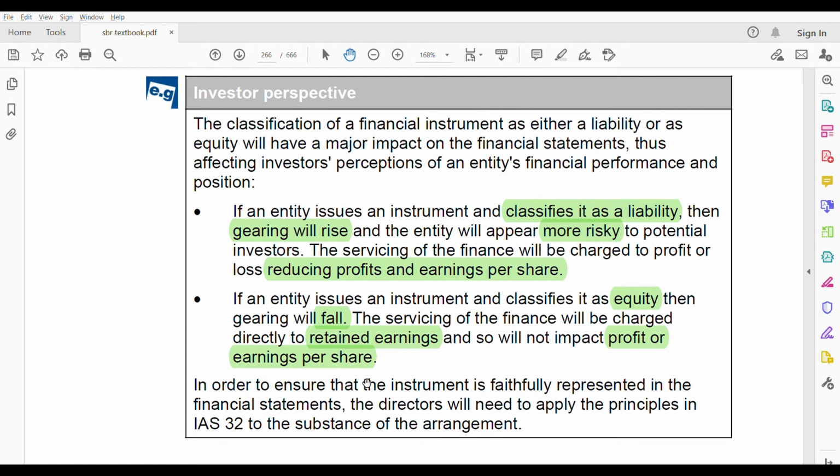In order to ensure that the instrument is faithfully represented in the financial statements, directors will need to apply their principles in IAS 32 to the substance of the arrangement. Okay. You have to be sure that financial instruments are faithfully represented in the financial statements. That's why you have to apply IAS 32.